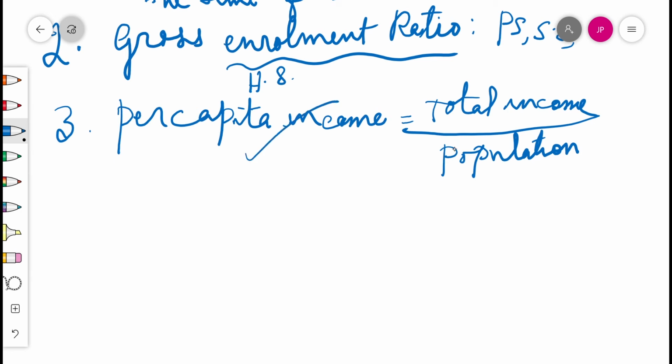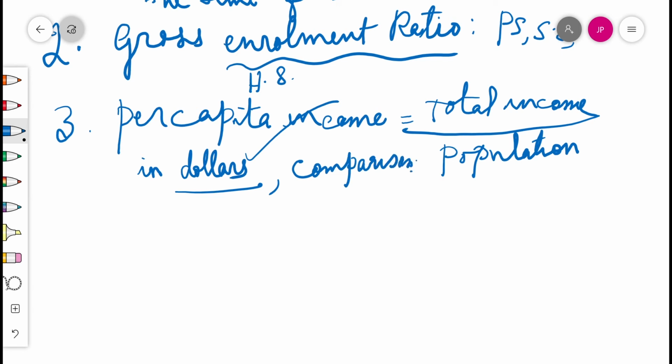It is calculated in dollars for all countries because it facilitates comparison. It's easy to compare. It is also done in a way so that every dollar would buy the same amount of goods and services in any country.